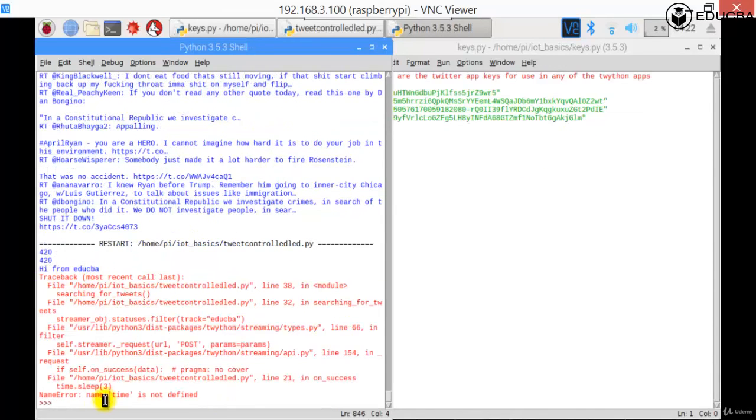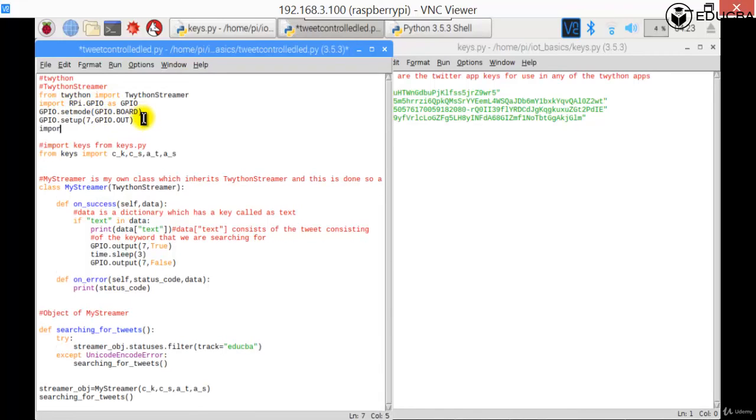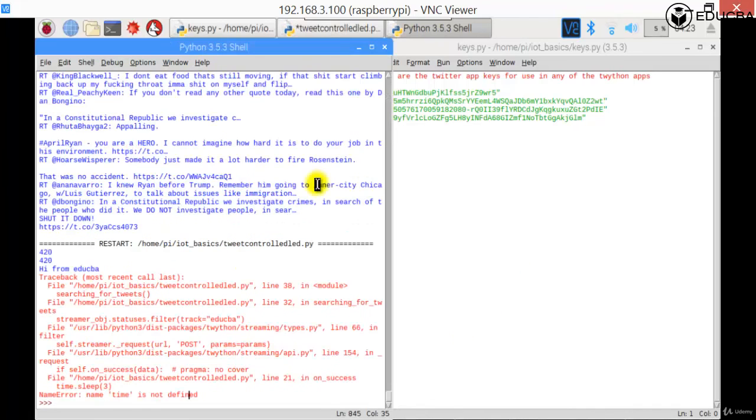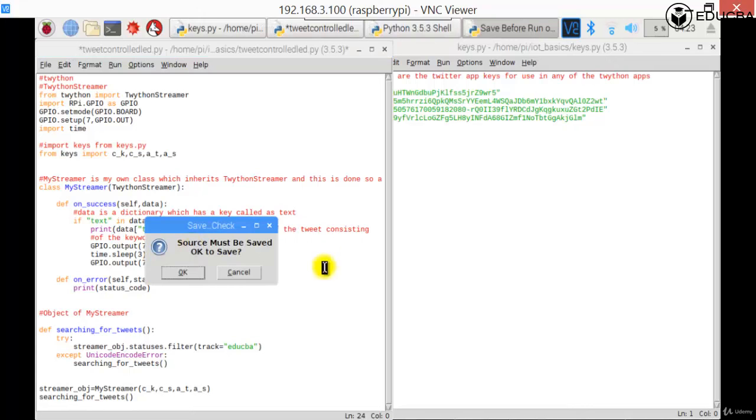Hi from EduCBA. But then name time is not defined. That was an error which happened. It got printed, but we had an imported time which cost us an error, which will not try to stream anymore. So we need to rerun it, and you can do that again. And you can check at the same time the LED goes on and then off for some time. So that happens. But because there was an error here, this did not take place. Right?